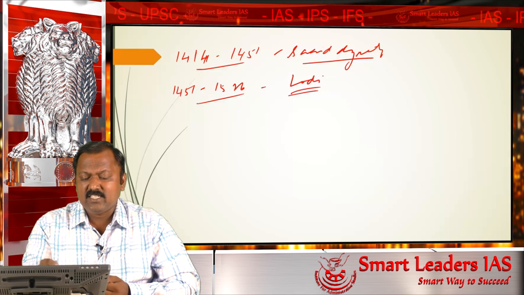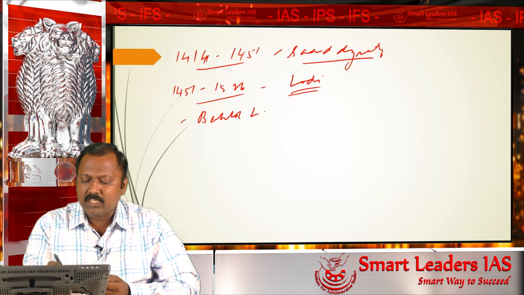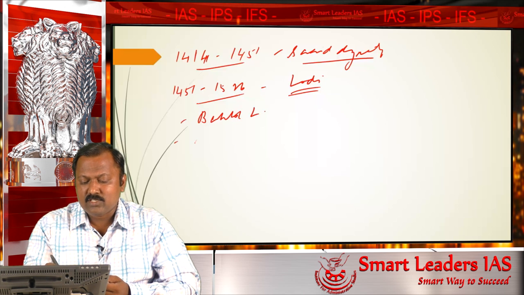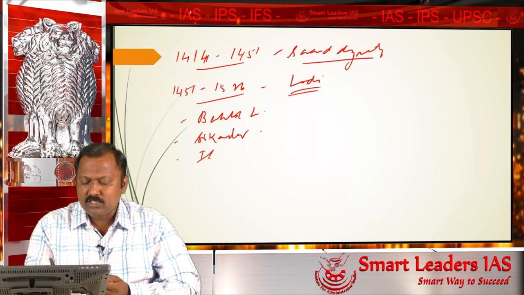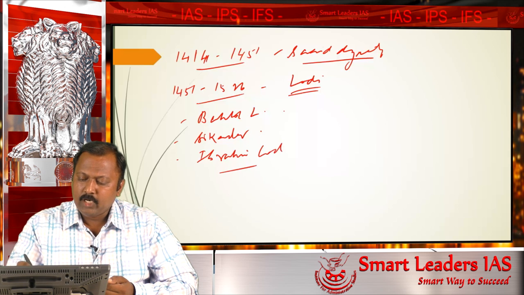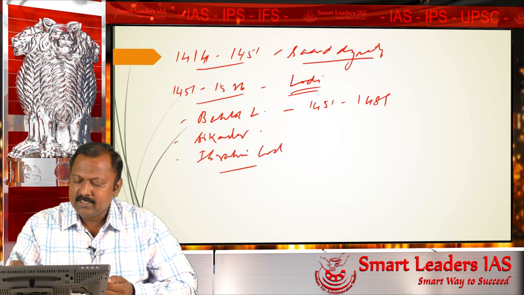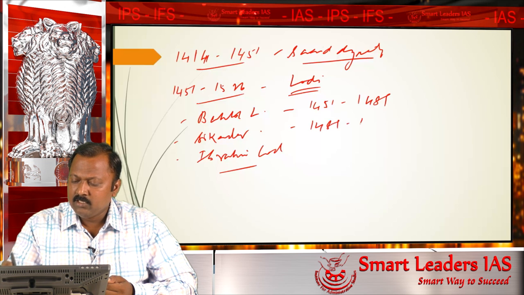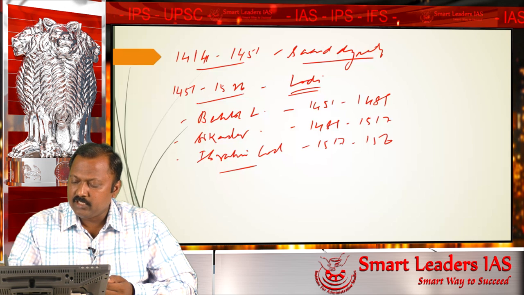The Lodi dynasty was founded by Bahlol Lodi, and succeeded by his son Sikandar Lodi, and then by his son Ibrahim Lodi. Bahlol Lodi ruled from 1451 to 1489, Sikandar Lodi from 1489 to 1517, and Ibrahim Lodi from 1517 to 1526.